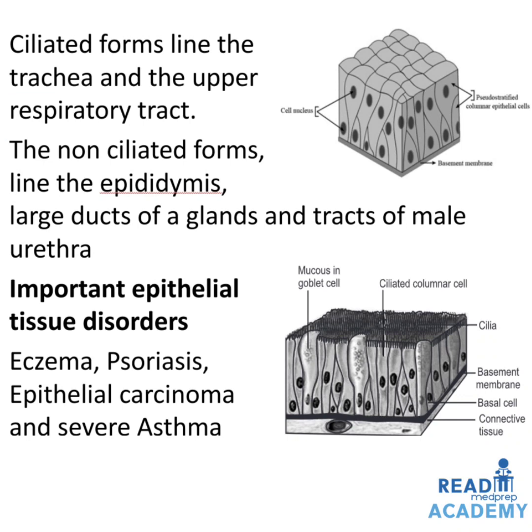On the right side above, you can see the non-ciliated pseudostratified epithelium and below you can see the ciliated pseudostratified columnar epithelium. Important epithelial tissue disorders that can occur are eczema, psoriasis, epithelial carcinoma and severe asthma.